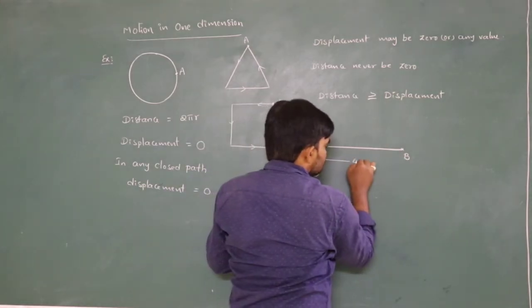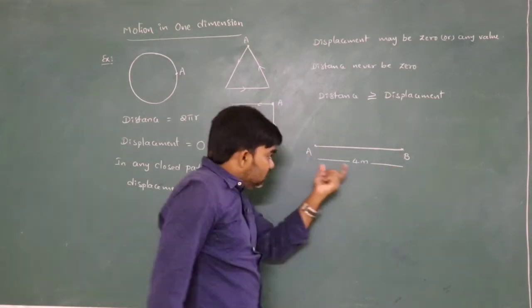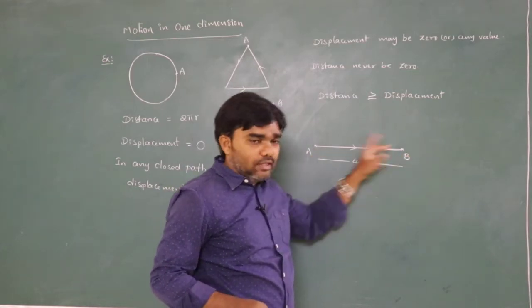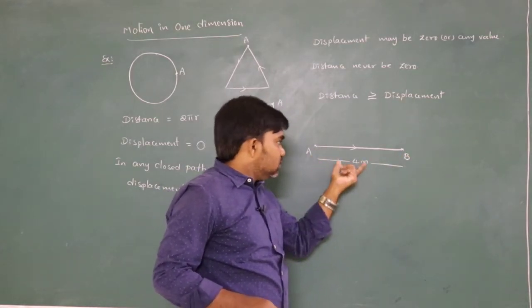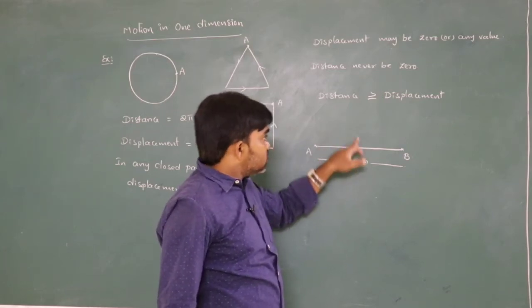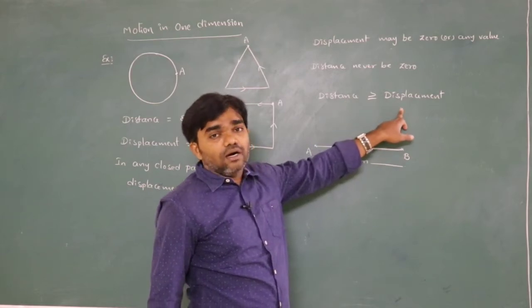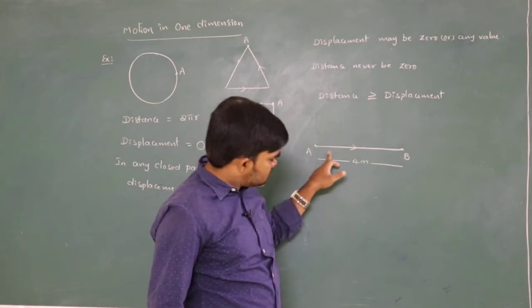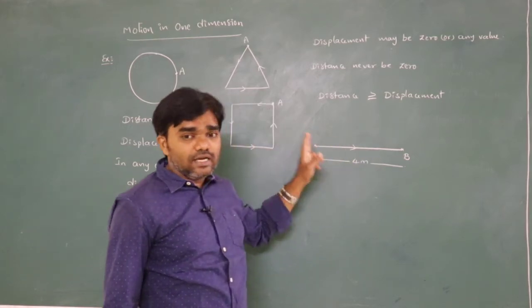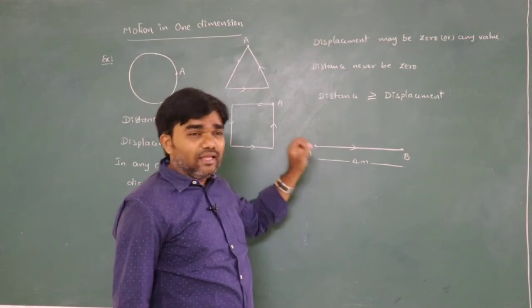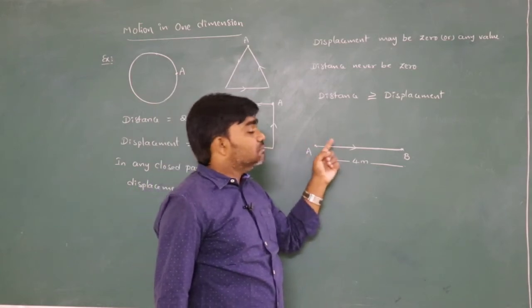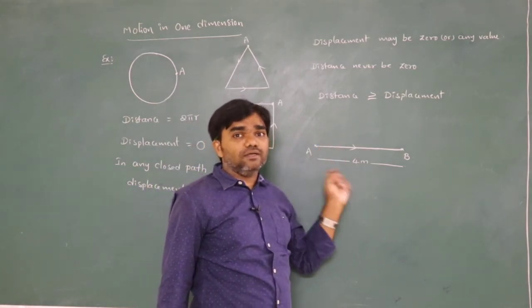let us say this is a straight path of 4 meters. In this situation, the body travels from point A to point B in this direction. So this is called a straight line path or one dimensional motion. In this situation, the distance and displacement are equal. Here the distance is 4 meters and the displacement is also 4 meters. In any other situation, distance must be greater than displacement.